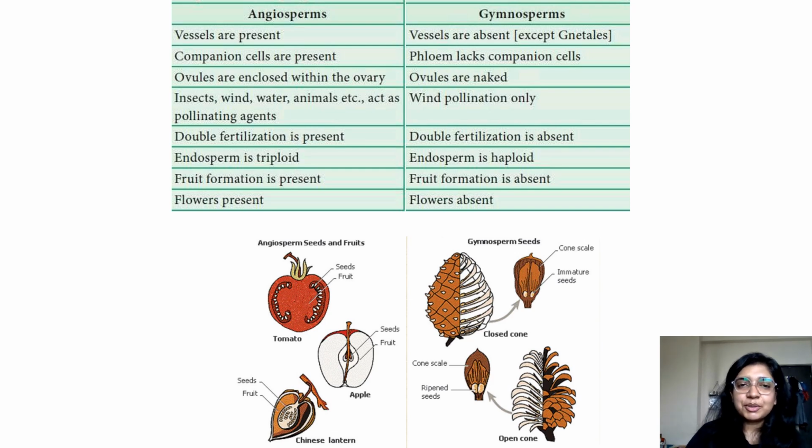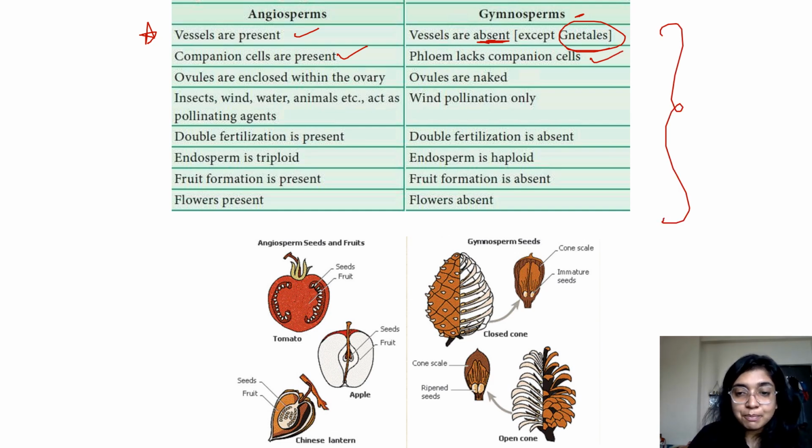Okay, now let's talk about the difference between angiosperms and gymnosperms. So the first important difference is that in angiosperms vessels are present, but in gymnosperms vessels are absent except for Gnetales. Companion cells are present. Phloem lacks companion cells. Questions have come from this table.